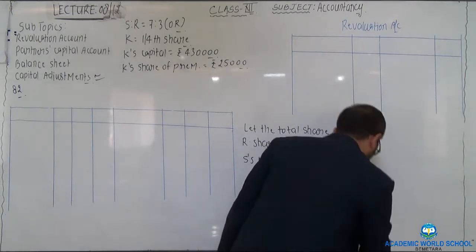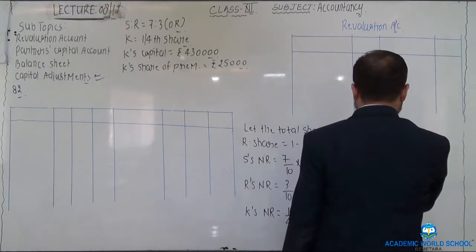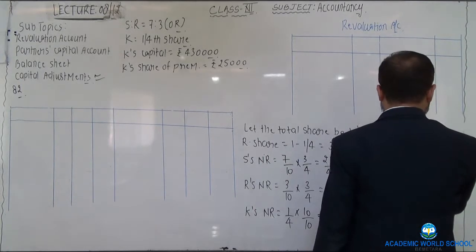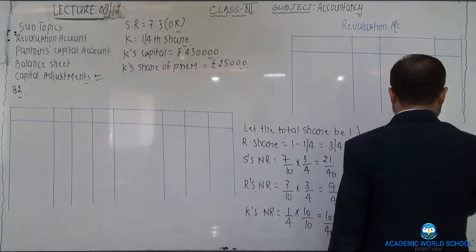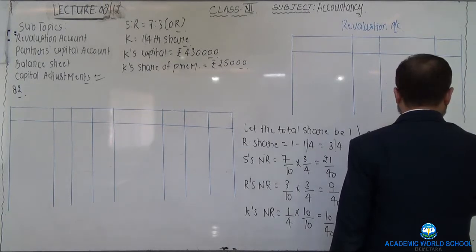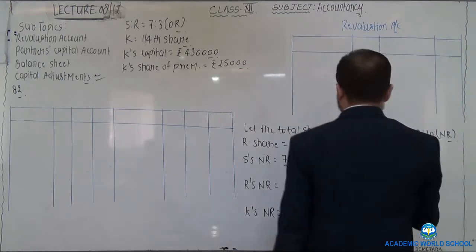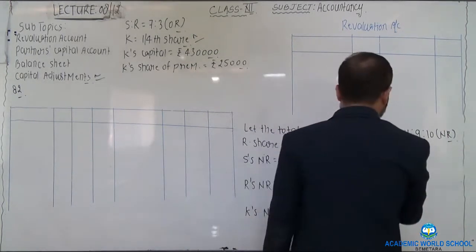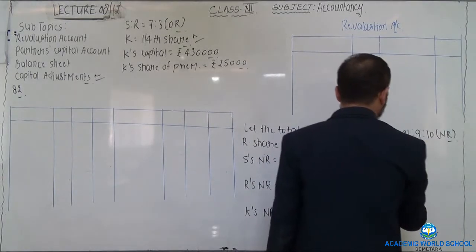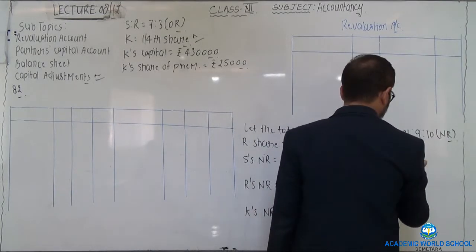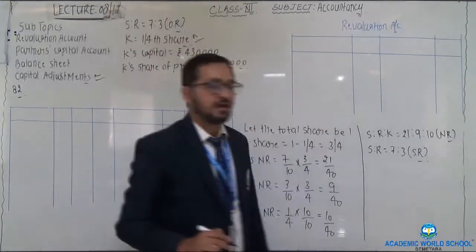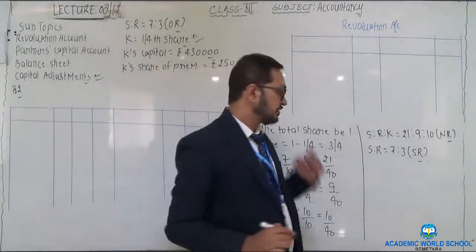Altogether we now have three partners, S, R and K. Their respective new profit sharing ratios are 21:9:10. As the new partner is being added in fractional form, the sacrificing ratio would be equal to 7:3, which is the same as their respective old ratio.